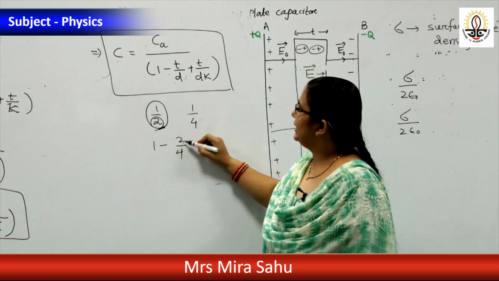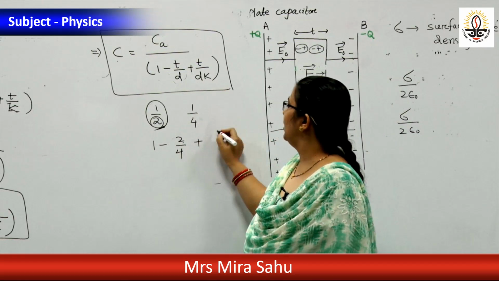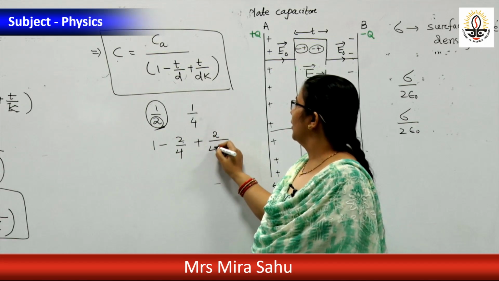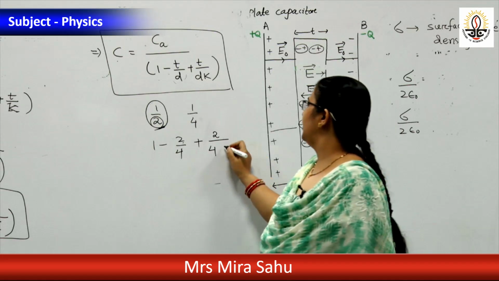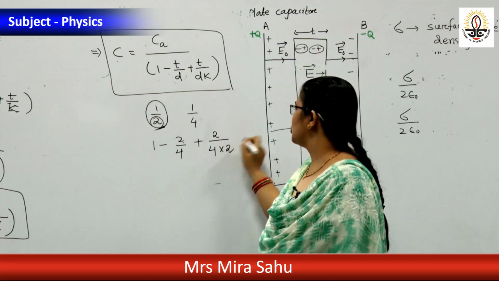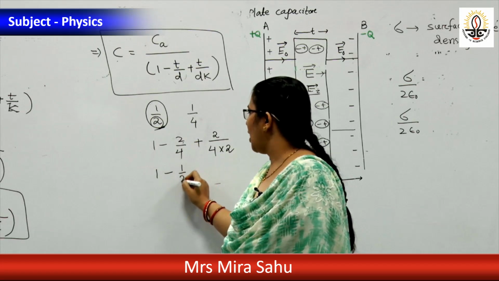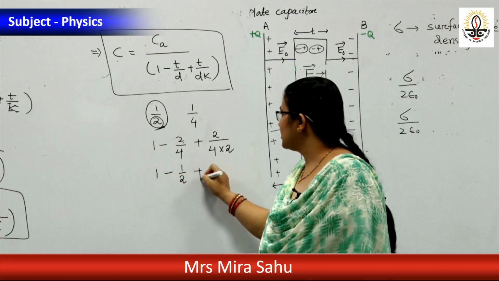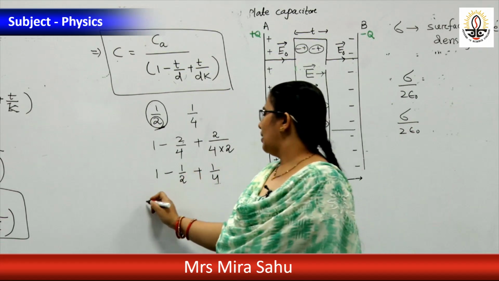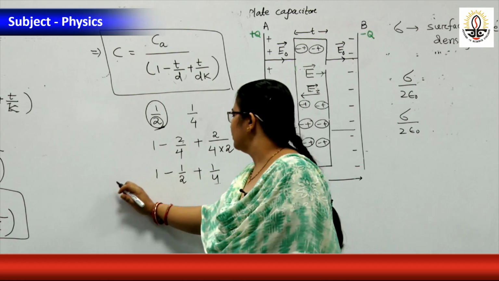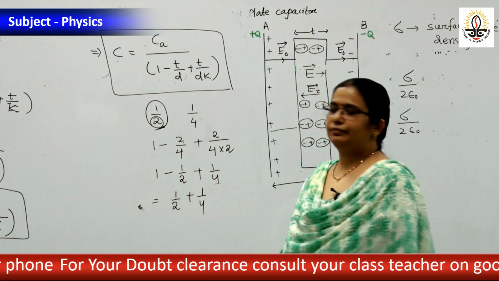1 minus T, T is 2 cm, D is 4 cm, plus 2 by 4, K is always greater than 1, let it be 2. Suppose 2. Then 1 minus half plus 1 by 4.